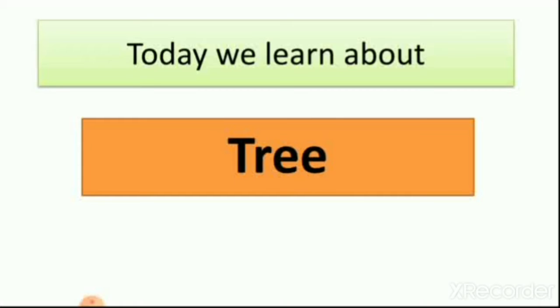Tree is a type of plant. We learn how trees grow, how they grow straight, and why we call it a tree. All these things we learn today.